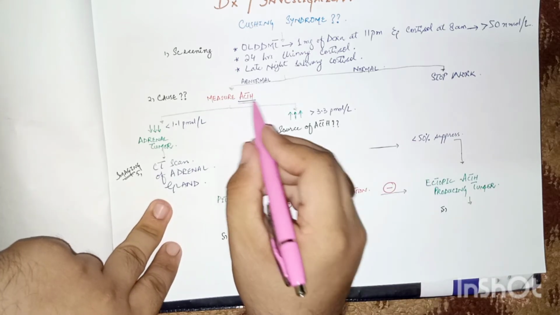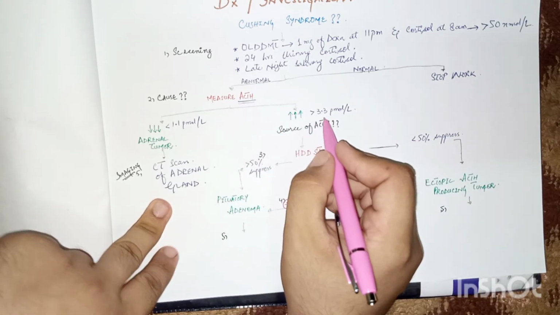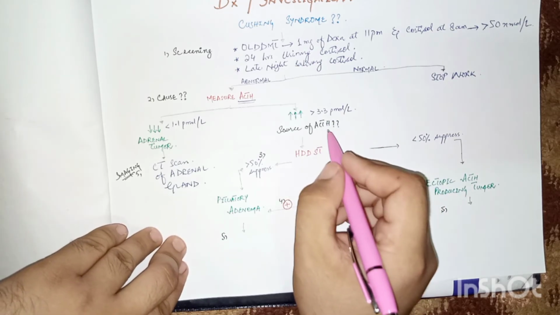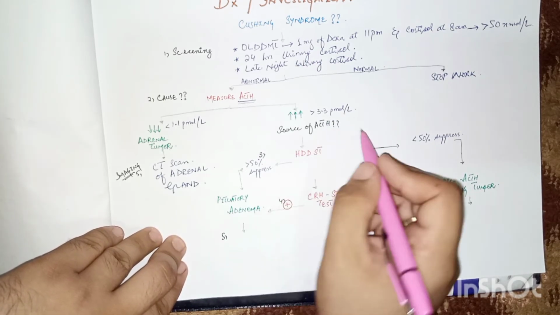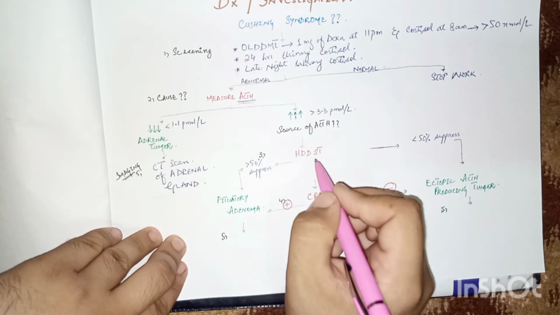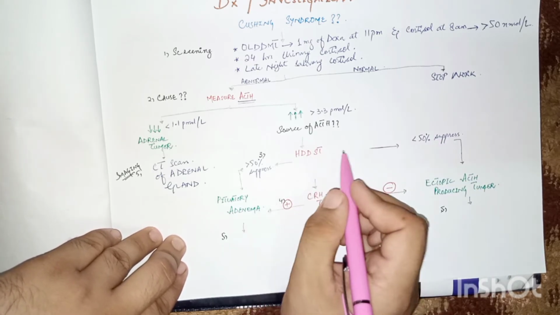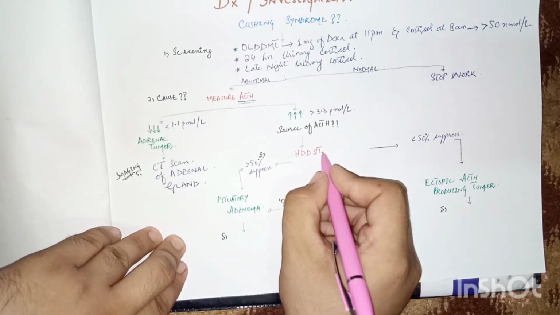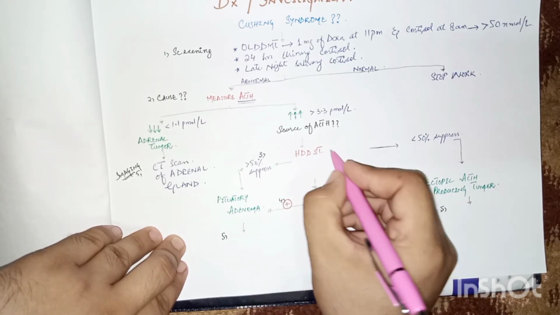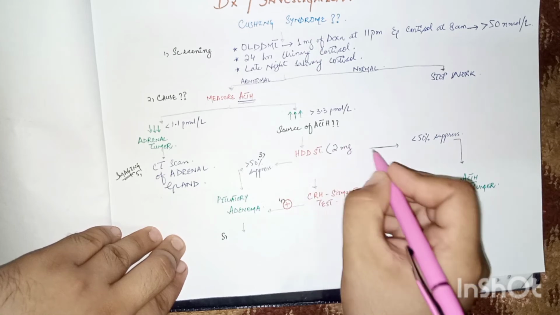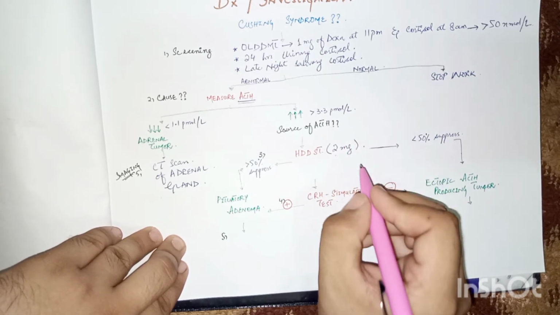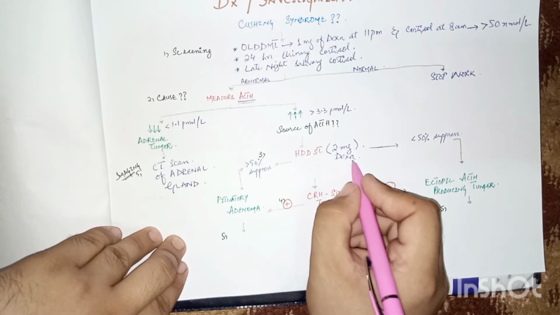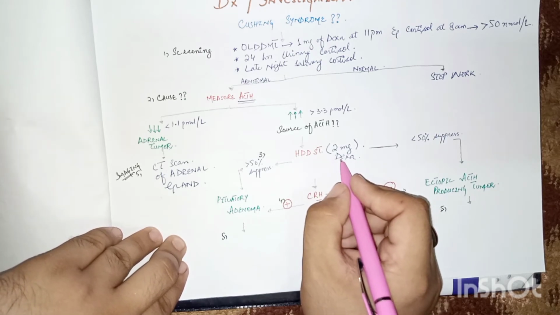But if the levels of ACTH are much more than 3.3 picomoles per liter, it means that the cause is either the pituitary or it may be ectopic. So in order to find out whether it is a pituitary or an ectopic cause, we perform the third important test. This is the high dose dexamethasone test. In this, we give the patient 2 mg of dexamethasone, 4 times daily, and check the level of cortisol for 48 hours.